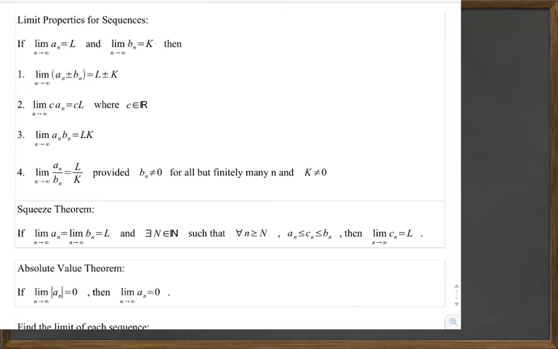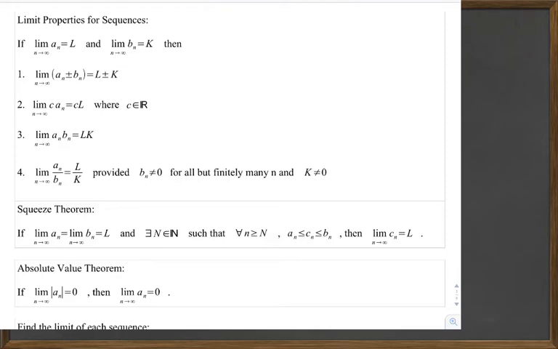We also have the squeeze theorem. If the limit as n goes to infinity of a sub n is equal to the limit as n goes to infinity of b sub n, and those are both L, and there exists a natural number capital N such that for all n greater than or equal to N, a sub n is less than or equal to c sub n, which is less than or equal to b sub n. So the c sub n is sandwiched between a sub n and b sub n at some point onwards. Then if that's the case, the limit as n goes to infinity of c sub n is also equal to L. Okay.